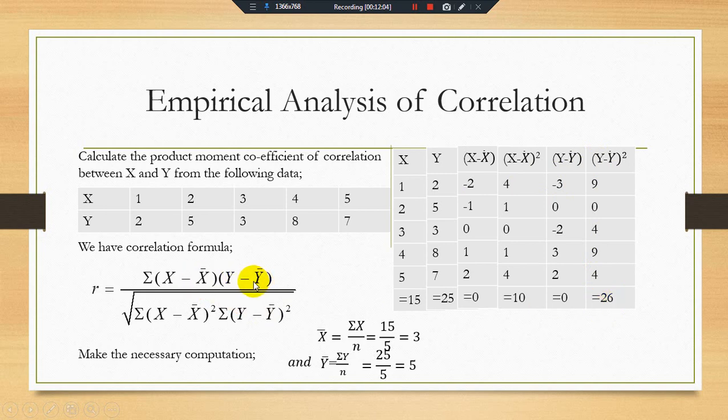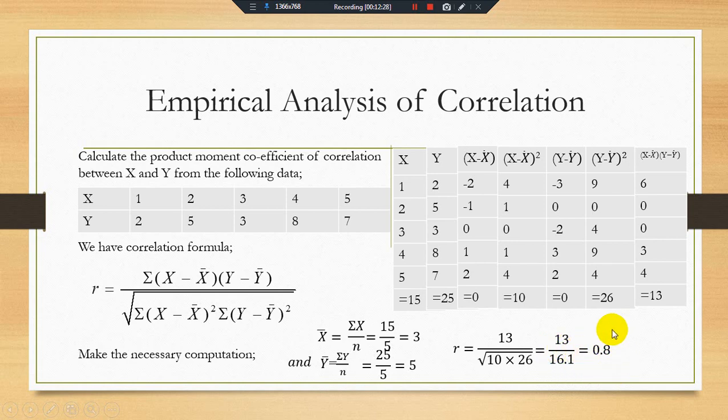Now we get the multiplication of this series and this series, and we get the sum of this series equal to 13. Now we put these required values into the r formula, and we get this, and this is our estimated correlation outcome.